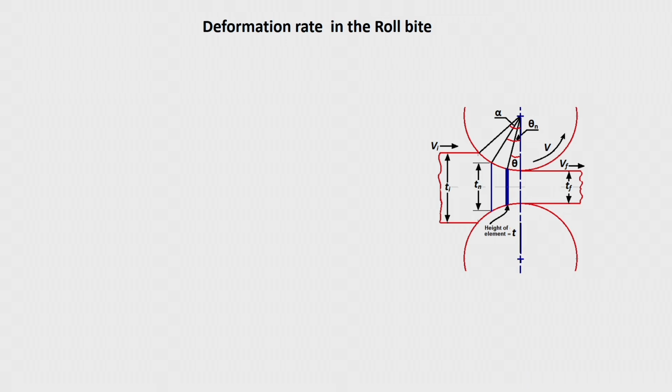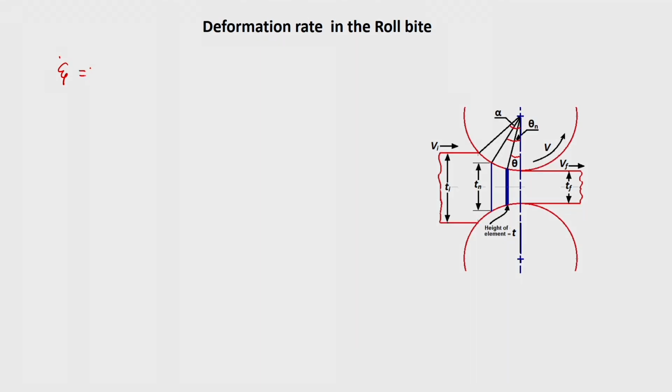So, we have to consider this point, because the flow stress of the workpiece is dependent upon its temperature, strain and strain rate. And since the flow stress depends upon the rate at which deformation takes place, this strain rate is nothing but d epsilon by dt.